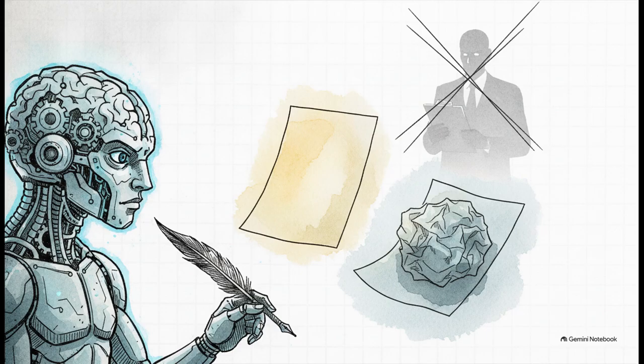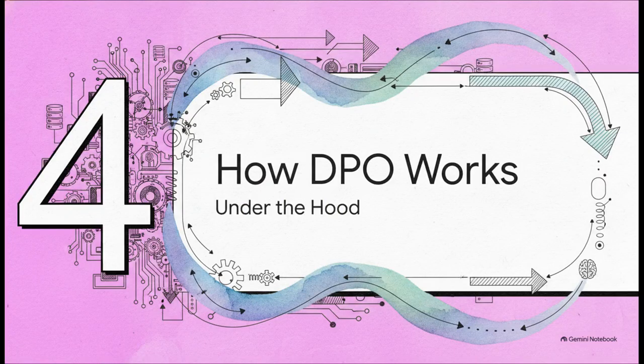DPO, direct preference optimization, says, you know what? Let's just fire the critic. Instead, let's take our writer, show them a good paragraph and a bad paragraph, and directly optimize their brain to prefer the good one. It's direct, it's efficient, and it completely cuts out the middlemen. So, let's look at Section 4, how DPO actually works under the hood.